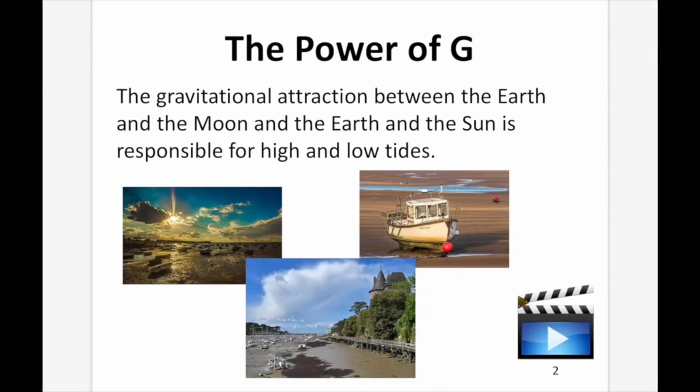The power of G. The gravitational attraction between the Earth and the Moon and the Earth and the Sun is responsible for the high and low tides. And you can see examples in this picture. And you can see 3 examples here. All these boats were once in the water, and you can see where they are in these 3 pictures. Right there, there, and there.